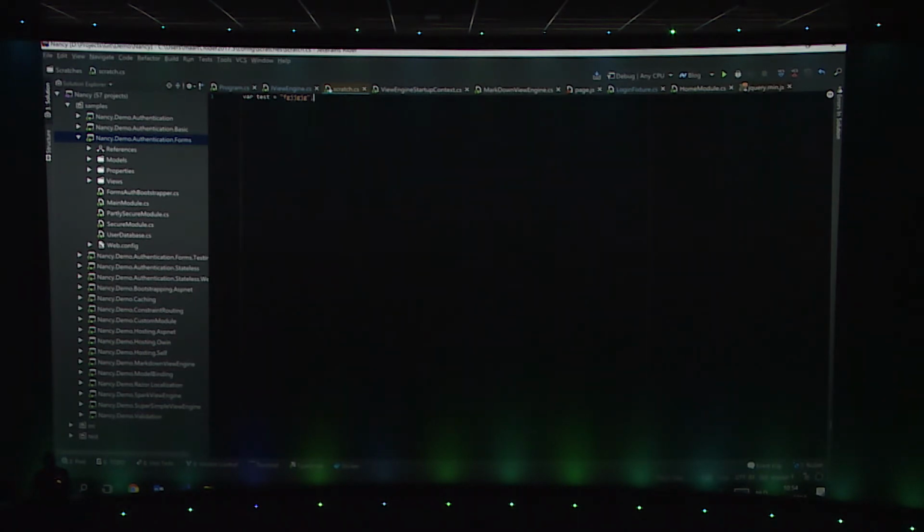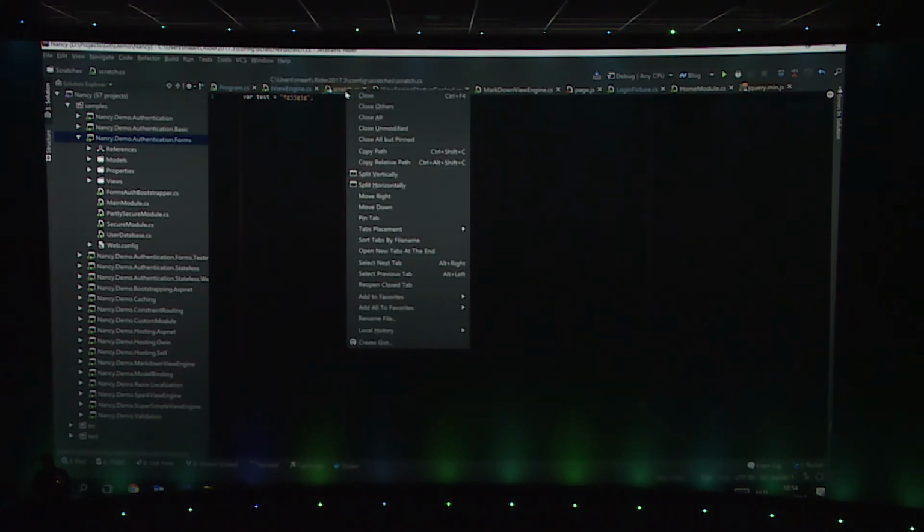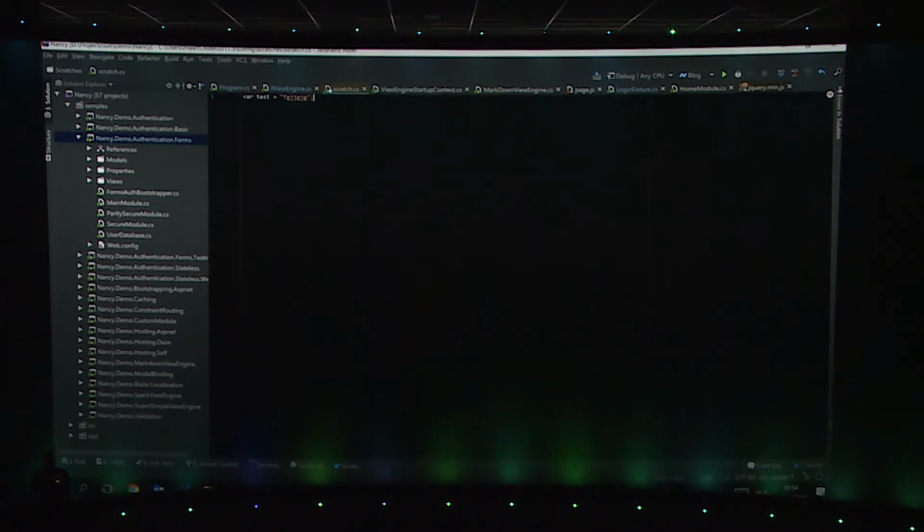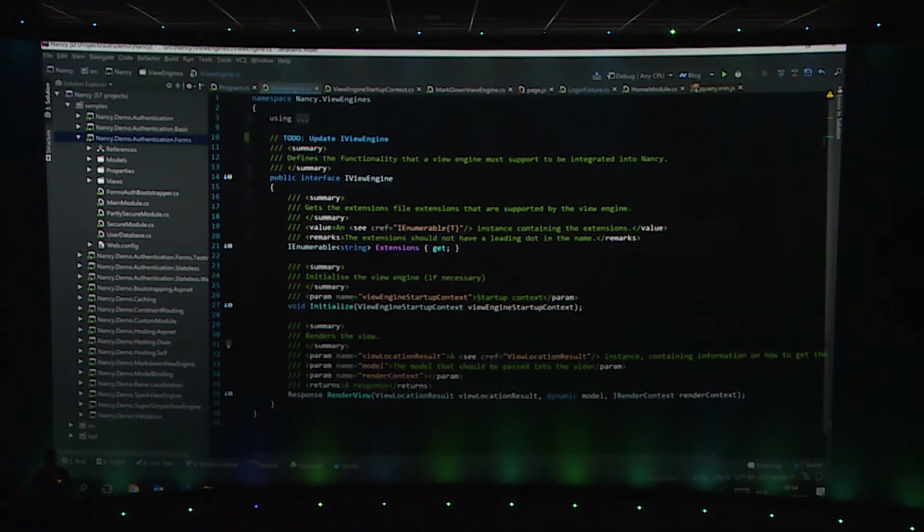The nice thing is, once I decide that my scratch can become part of my application or of my project, I can basically just save as and make it part of my application. If not, it will simply disappear and be gone forever. So you can send it to interactive as well.